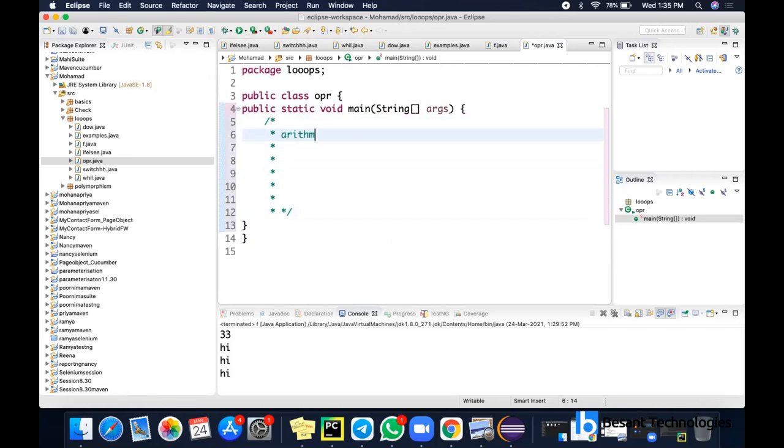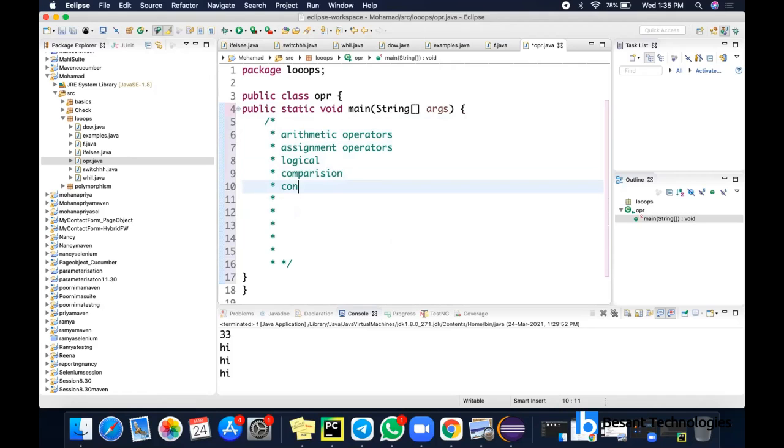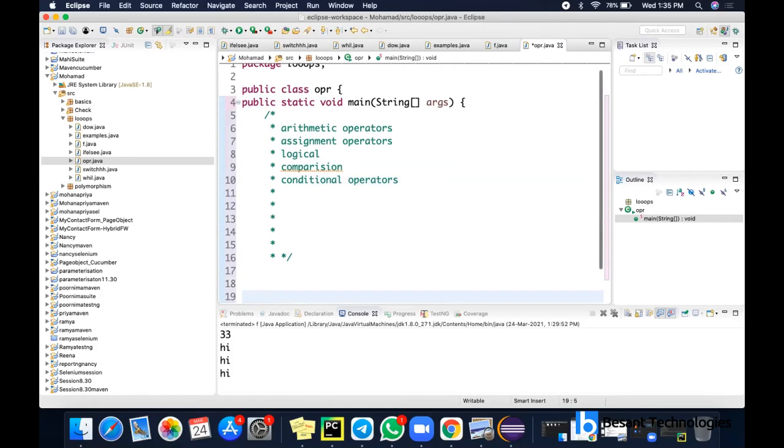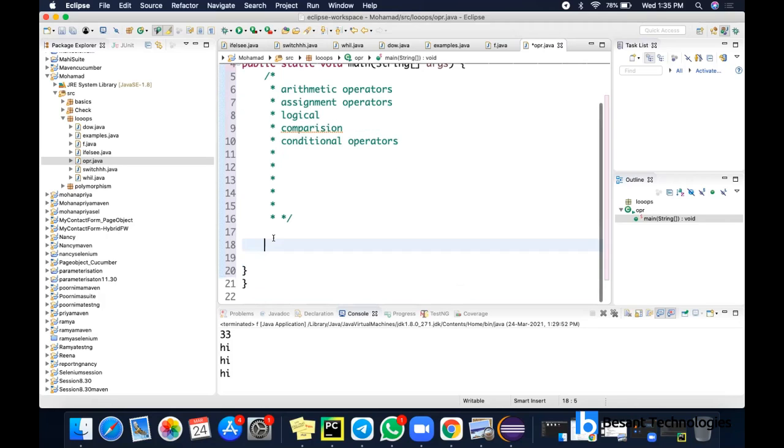So first is arithmetic operators. First let me list out what are the operators present. Assignment operators, logical, comparison, and conditional operators. So let's see one by one. First is arithmetic operators. Let's see two operators today: arithmetic operators and assignment operators.